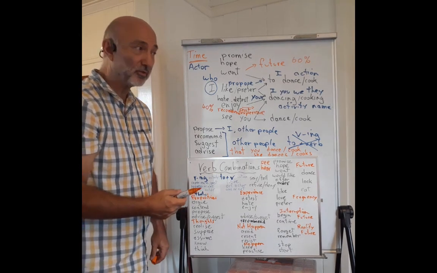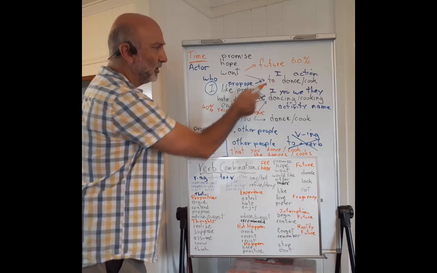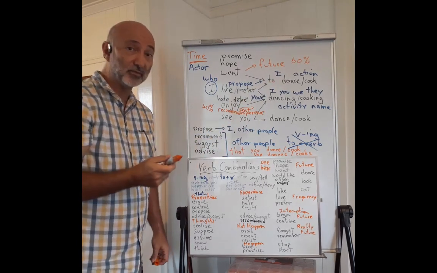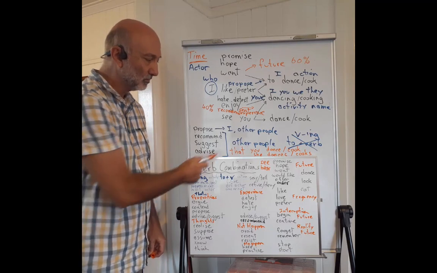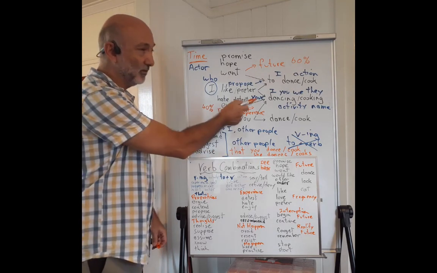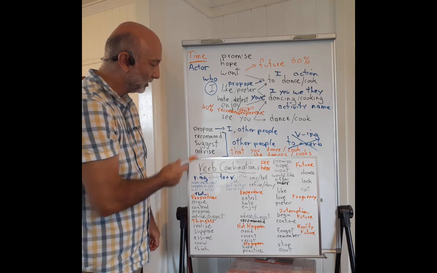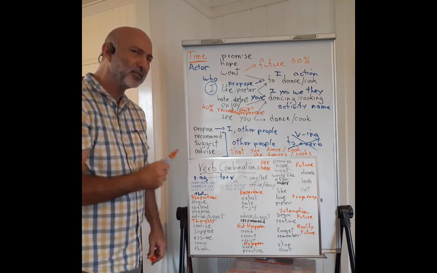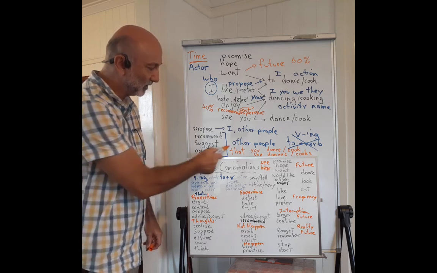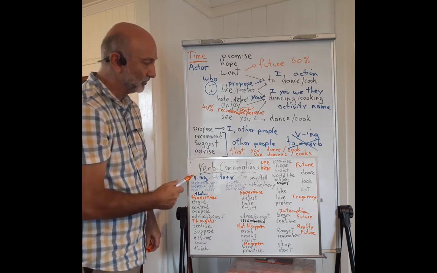This is an alternative structure. It's not like this. It's a different type of grammar. Also possible, a little bit more formal than this one. That works with recommend, suggest, advise, and some other verbs as well. We can use that structure.